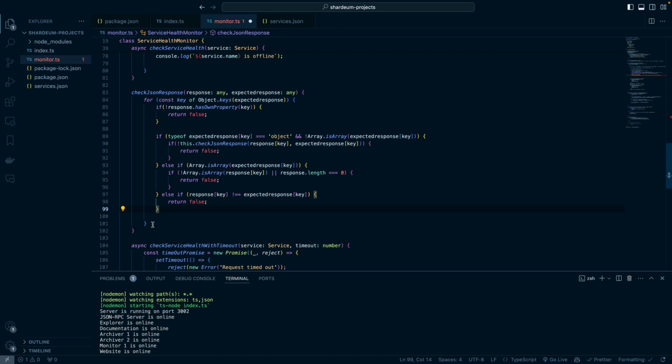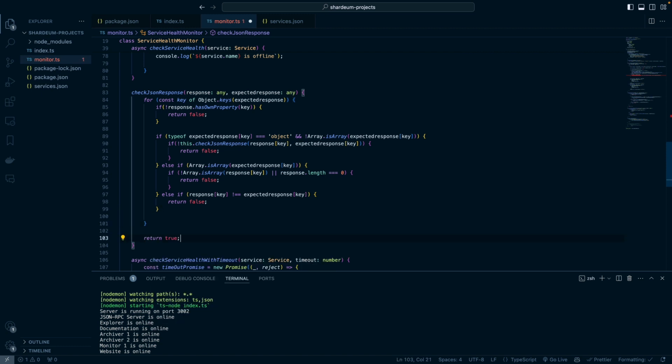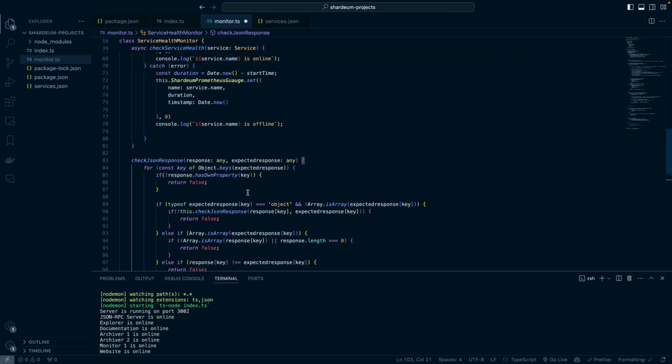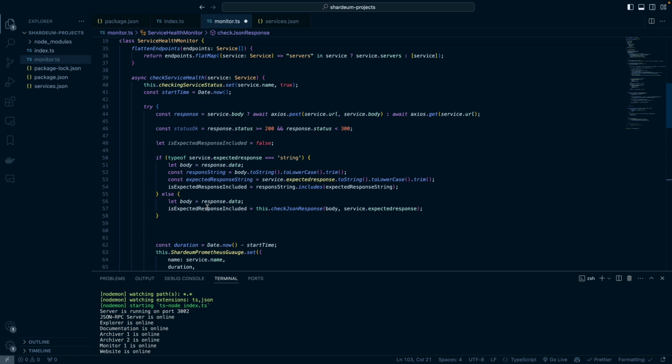Otherwise, we return true. So once we compare all of that and everything checks out, we return true. So coming back to our function, what we're doing is, if the type of the service expected response is a string, we handle the string by looking at the expected response string and the actual response string we get from the server, and we check if the response string we get from the server has the string from the expected response that we have defined.